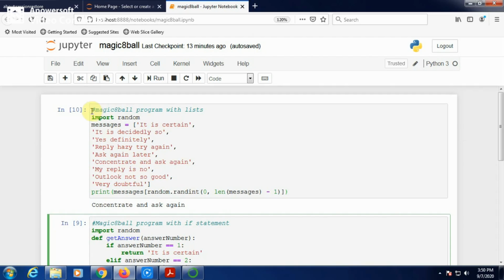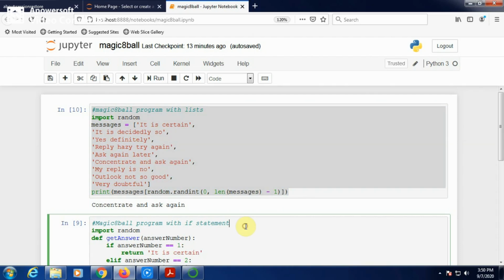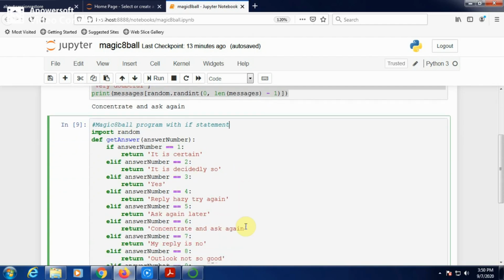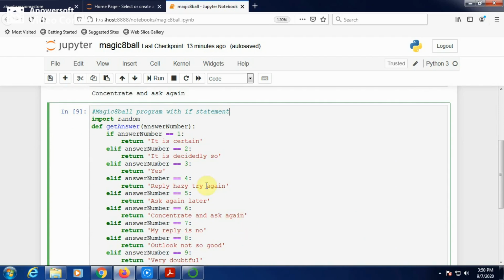This is a very small program because you used a list for the magic 8-ball. Without using a list, the program will be very lengthy. In this way, the program will be very lengthy. You can see here this lengthy program. Import random, same as the previous program, importing the random package. And this is the method get answer.